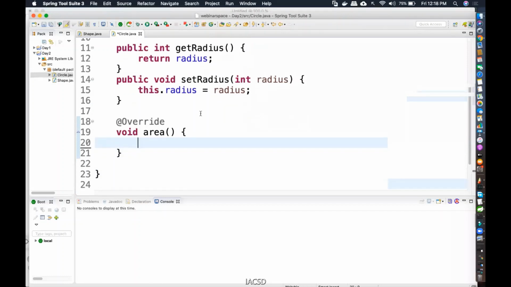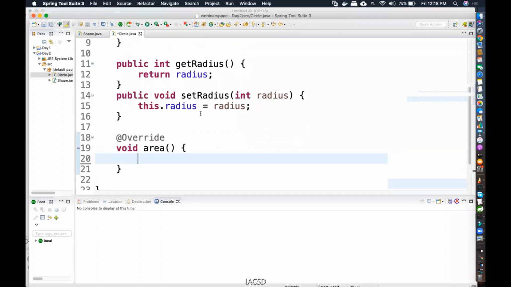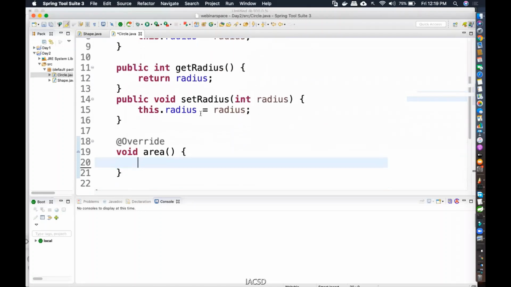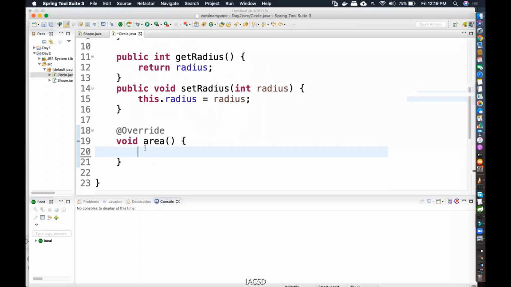Okay, area. So in area, I'm going to write, how do I find the area of a circle? Yes, okay, you can do that. So I'm just going to print out the area. Int area equal to 2 into, yeah, 2 is for circumference. So yes, 3.14 into r. Rishikesh has told that, so you can use that.